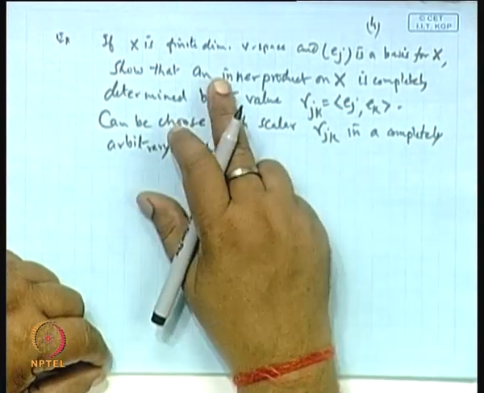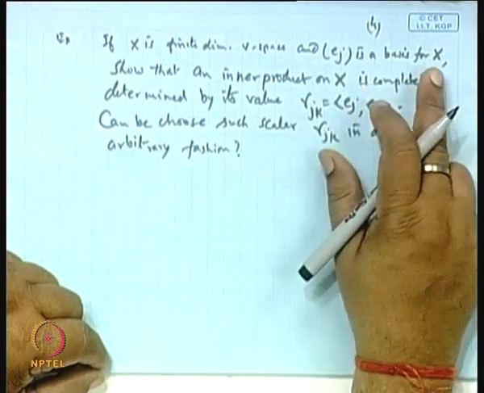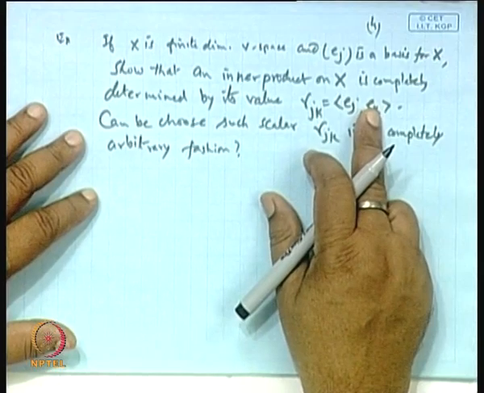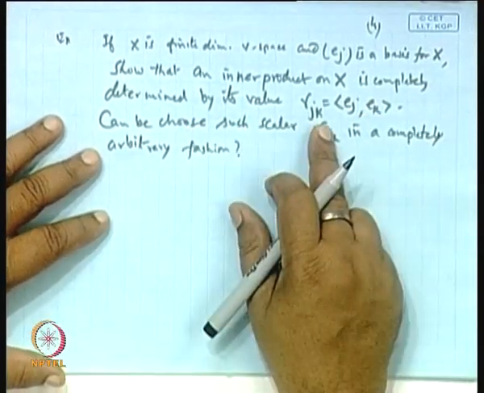X is a finite dimensional vector space and E j is a basis for X, so that the inner product on X is completely determined by these values.